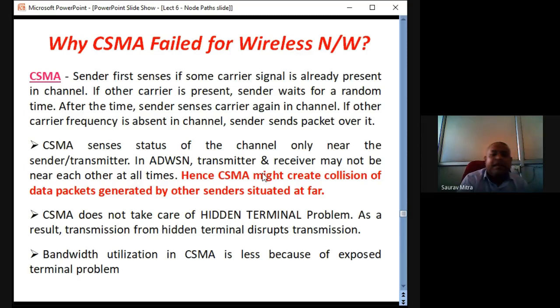We will see that and then we will understand these two points. What is the CSMA hidden terminal problem? What is the CSMA exposed terminal problem? We will see these two things towards the end of this lecture. At present, CSMA has only one problem: it senses the carrier only near the channel. It is not sensing the carrier throughout the path, on every link in the path.